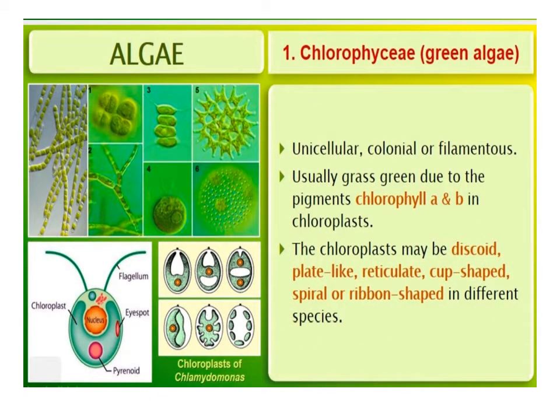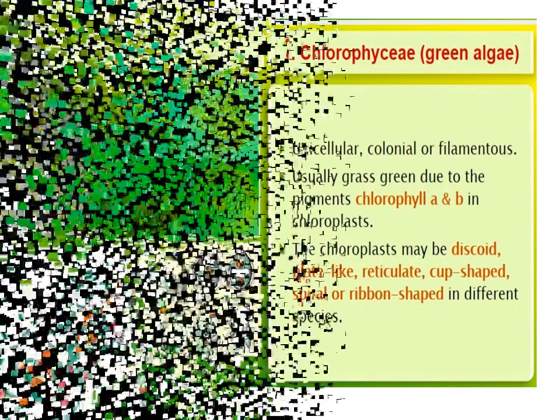Unicellular, colonial, or filamentous algae are the Chlorophyceae characteristics. Usually grass green due to the pigments chlorophyll A and B. Chloroplasts may be discoid, plate-like, reticulate, cup-shaped, spiral, or ribbon-shaped in different species.